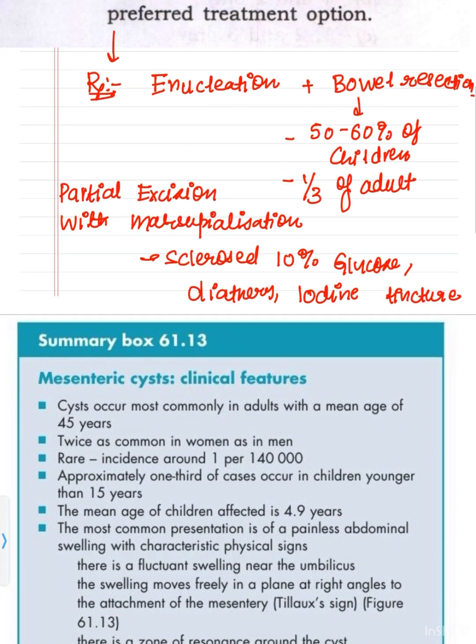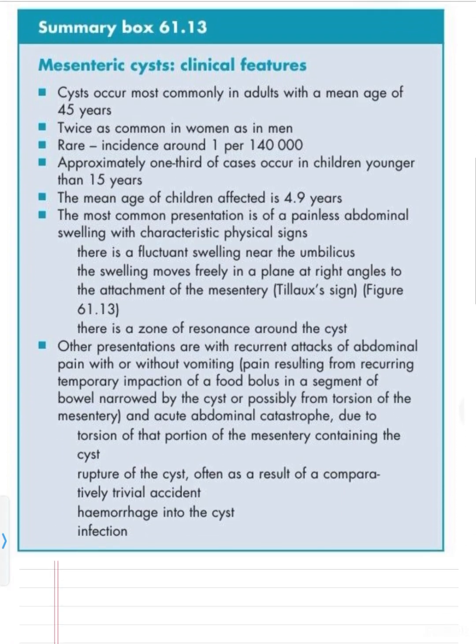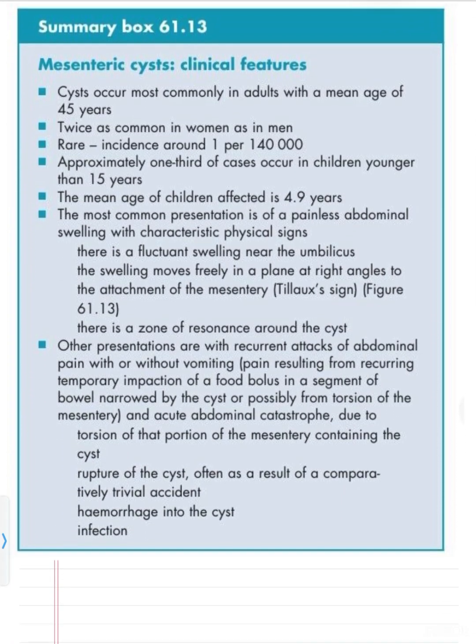Now coming to the reference, it is again from Bailey. Mesenteric cyst clinical features: cysts occur most commonly in adults with a mean age of 45 years. This was asked in the question. Twice as common in women as in men. So again, this was asked in the question. Its incidence is very rare, around 1 per 140,000. Approximately 1/3 of cases occur in children younger than 15 years. The mean age of children affected is 4.9 years.